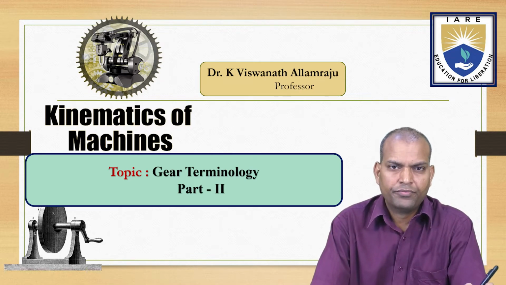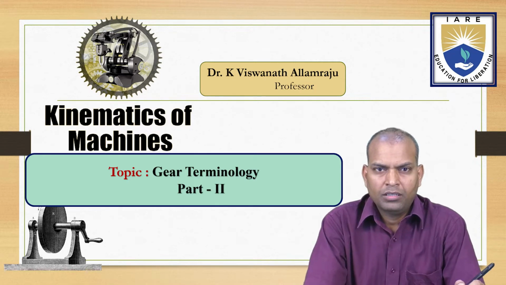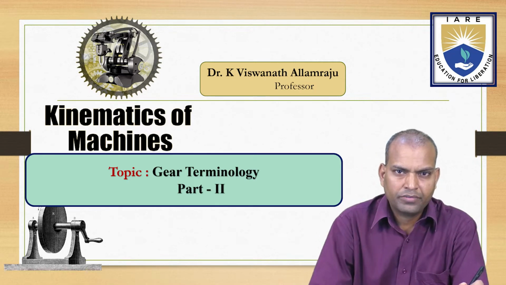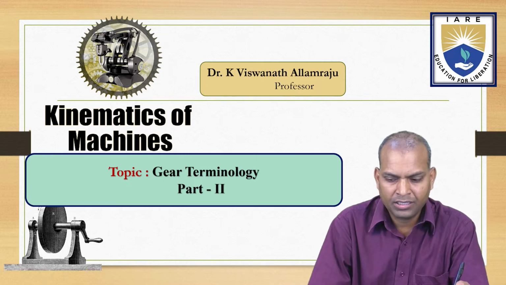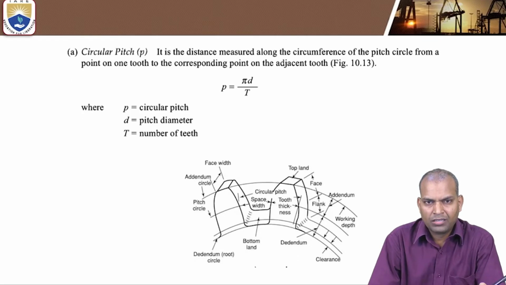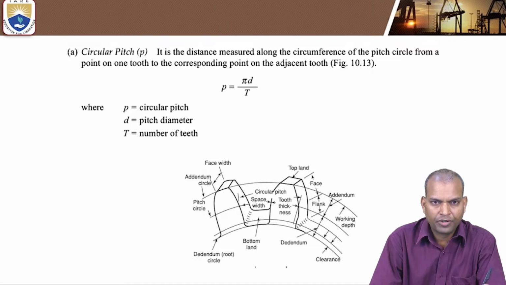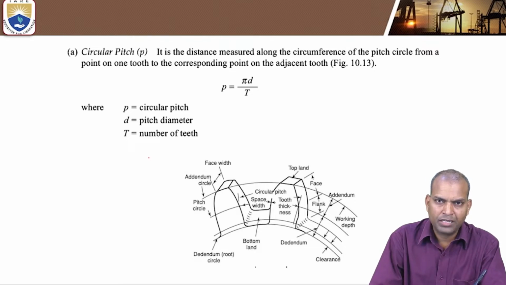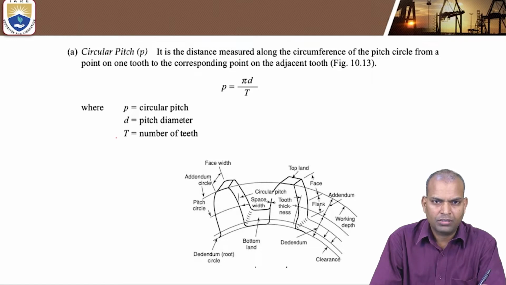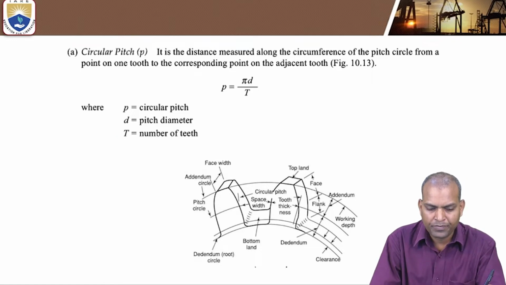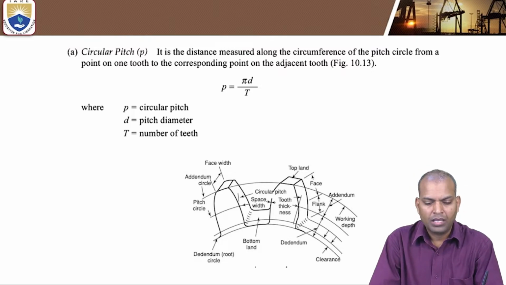In this session, we are going to study certain gear terminologies, very important in designing the gear. Those terminologies are path of contact, arc of contact, contact ratio, and angle of obliquity. Also very important for fabricating the gear are circular pitch, pitch circle diameter, and module.